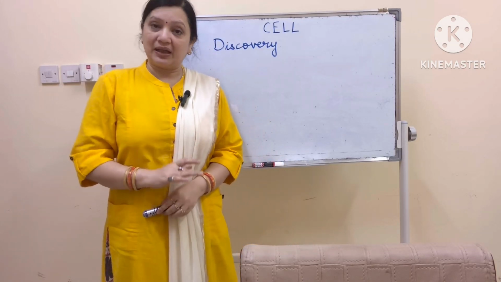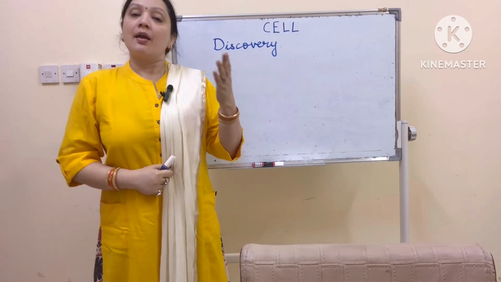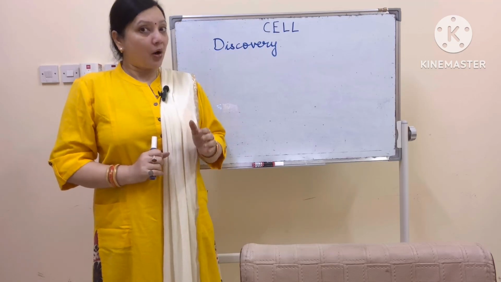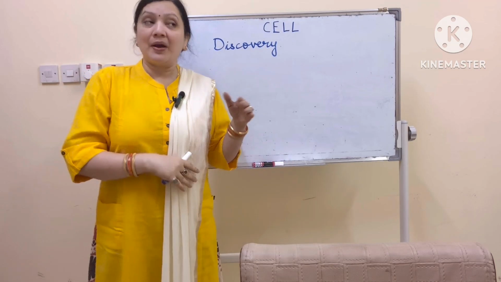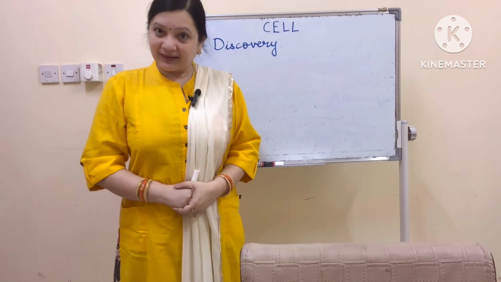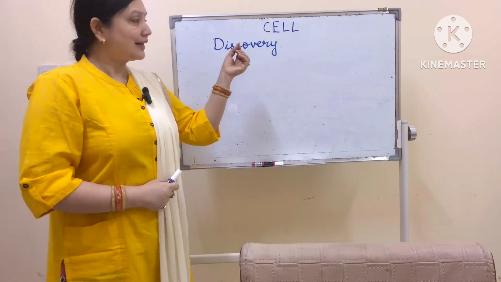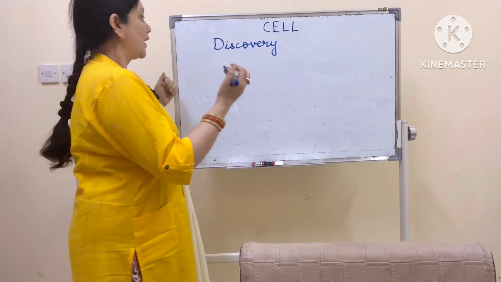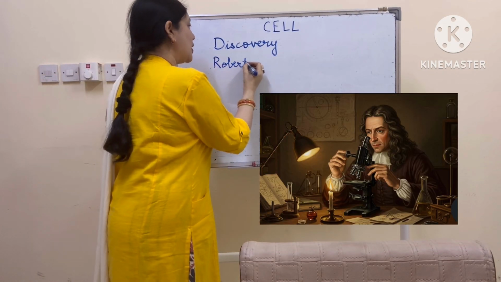However, discovery means that the thing was already there in the world. It's just that we did not know about it. For example, invention of microscope led to the discovery of cell. Is it clear now? So we are going to start how this little tiny structure called cell was discovered. There was a British scientist by the name of Robert Hooke.